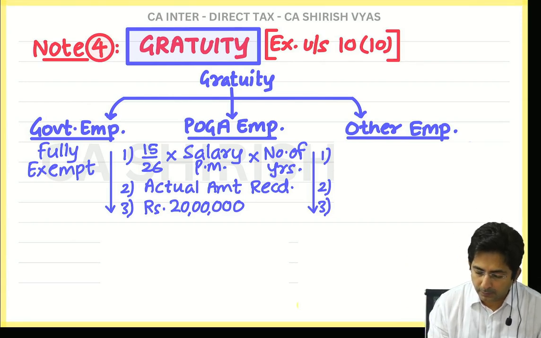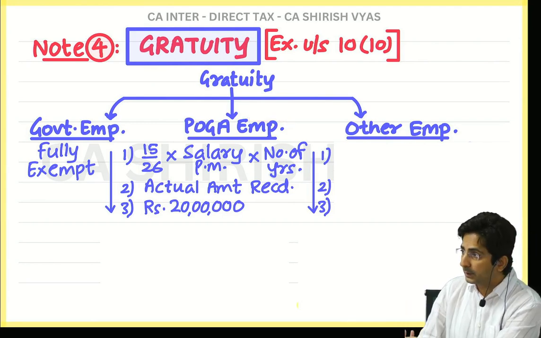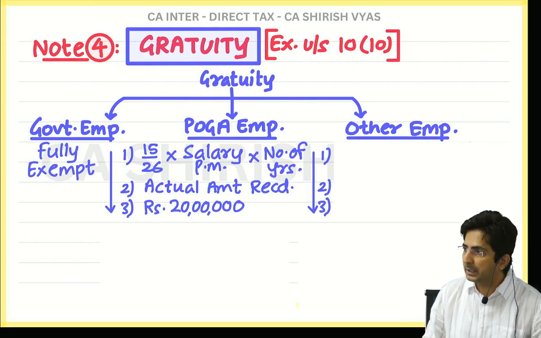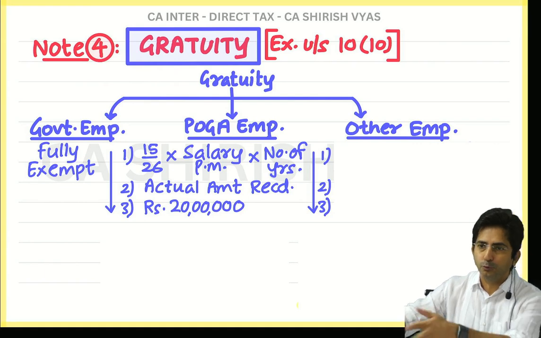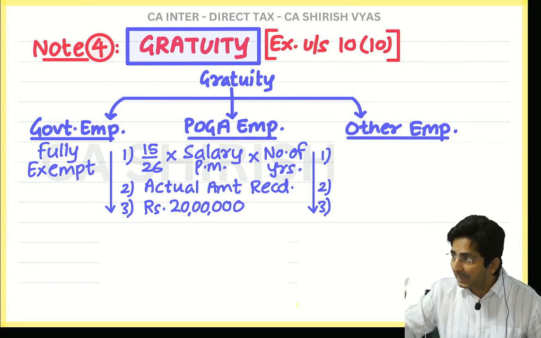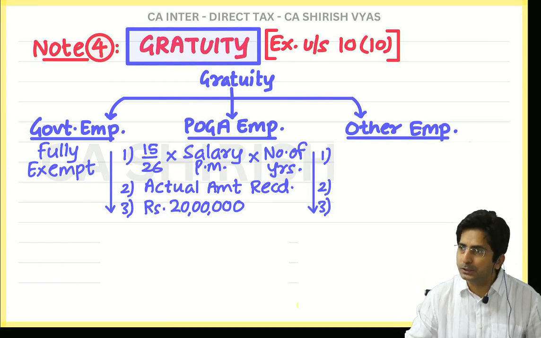So, there is a formula like this: 15 upon 26 into salary per month into number of years of service, actual amount received, and 20 lakhs is a fixed amount. Out of the three, whichever is less. See, you know how to use the formula now. But now what is the logic of this formula? That I will explain. But one thing is for sure, if gratuity comes in the question, what will you do?